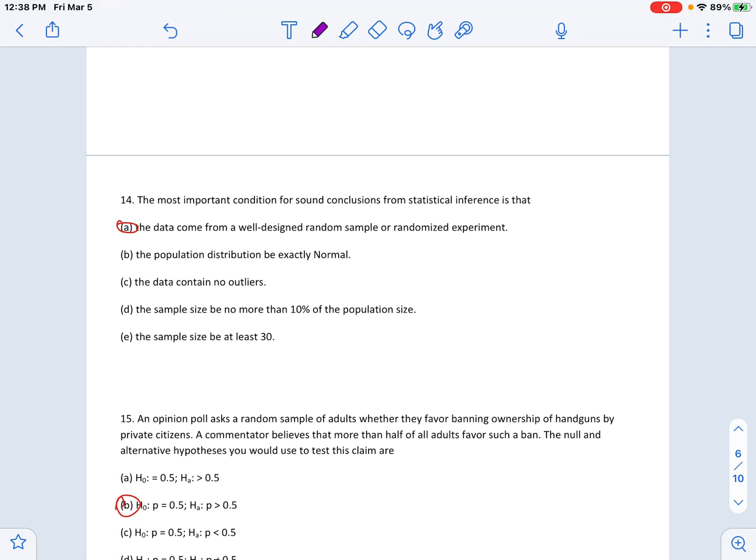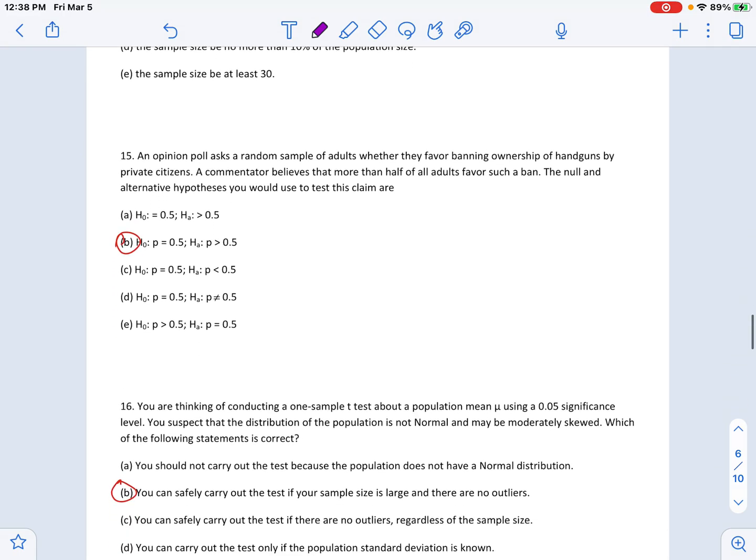Condition 4, the most important condition, just happens to come right after: it's got to come from a random sample, okay? Random sample, randomized experiment. If you don't have that, throw it out.